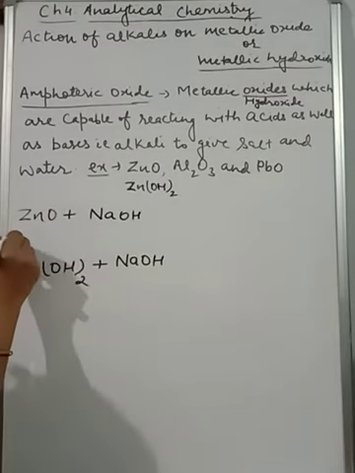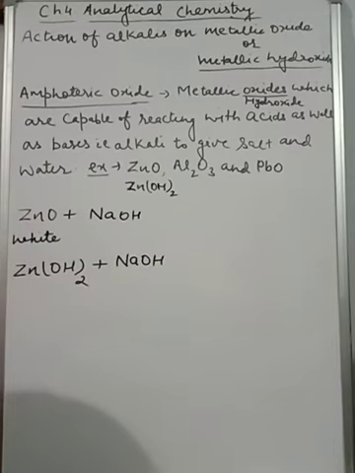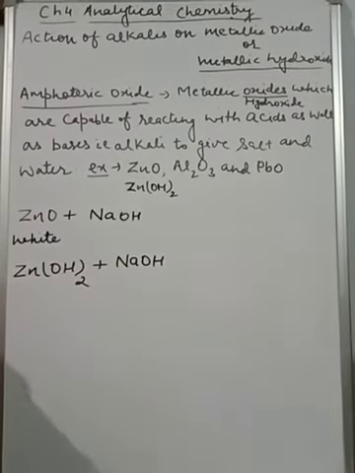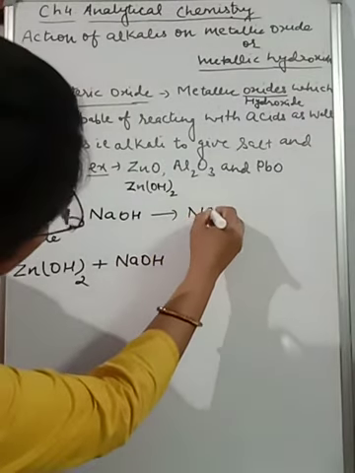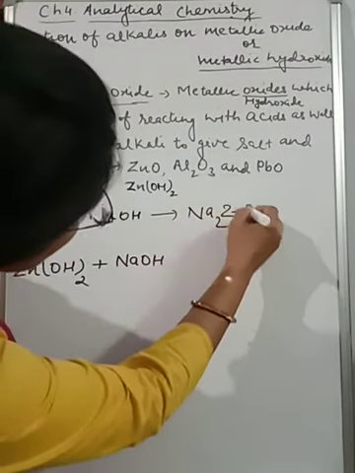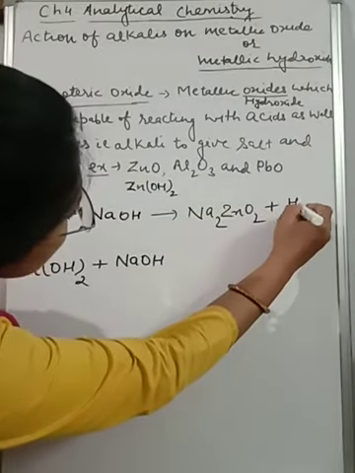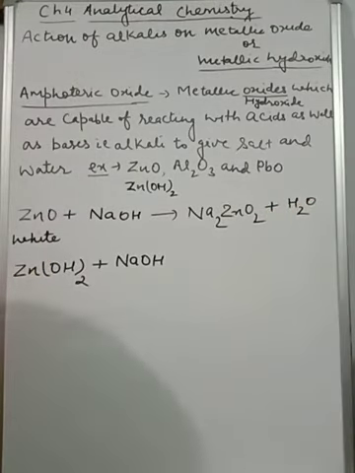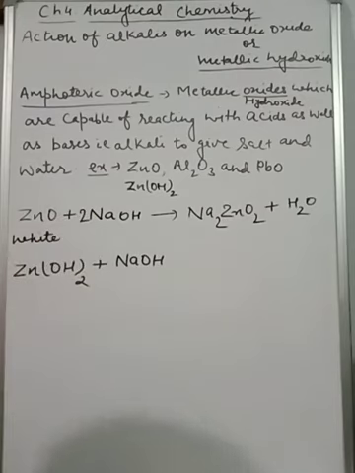Zinc oxide is white in color. When we dissolve it in NaOH, you will get the salt, that is Na2ZnO2. Earlier, when we used only metal, we got hydrogen gas. Here we will get water. What will we get, children? Water. And the balancing part, you please take care of that.